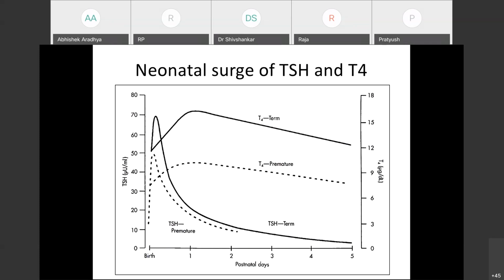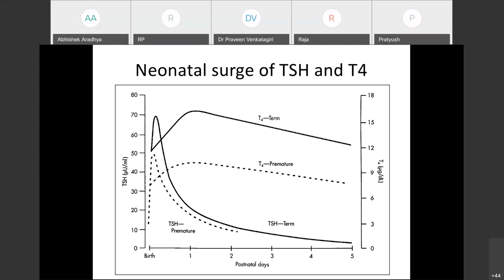So this is the neonatal surge of TSH and T4. The dotted lines indicate the surge in preterm babies and the solid lines in term babies. Coming to the TSH surge, it begins at 30 minutes of life, and it peaks in the first 6 hours of life. The peak is different. In term babies, the peak is much higher, up to 60 to 70 micro international units per milliliter, compared to preterm babies, where it is much lower, around 40 to 50.